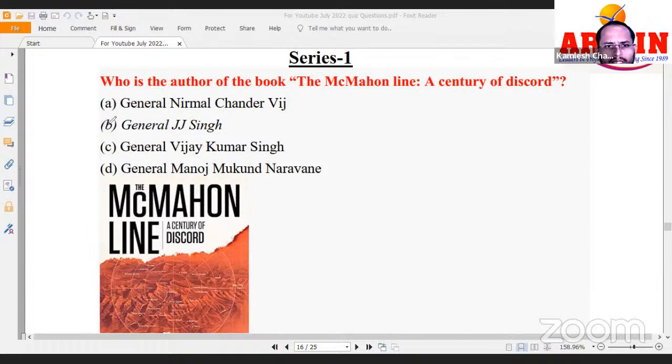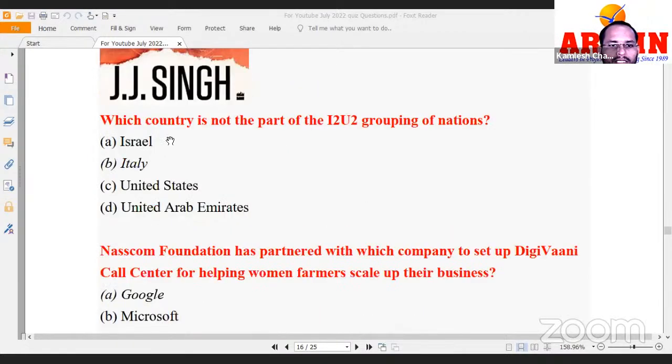So who has written this book? It is written by General J.J. Singh, McMahon Line: A Century of Discord. I have repeatedly said in class, whenever you come across a book, you should see the cover page of it. Okay. Next, which country is not a part of I2U2? I2U2 has I and U. Okay, see, United States, United Arab Emirates, all right, and finally here Italy is not there, India is written.